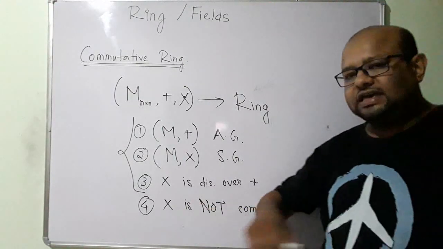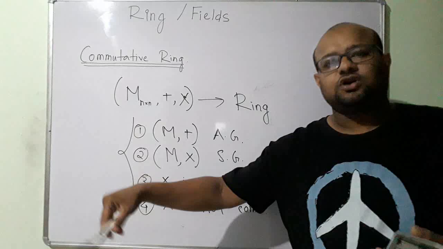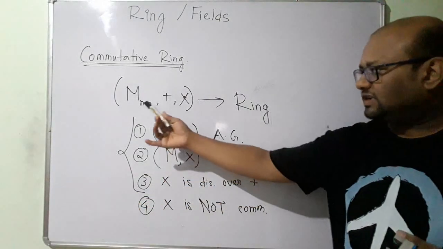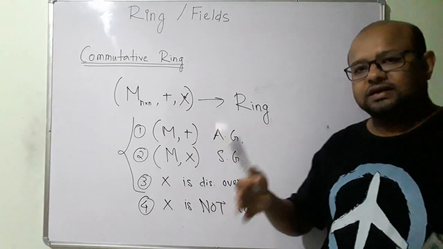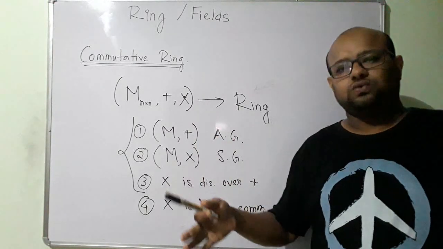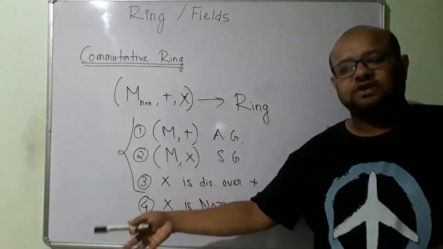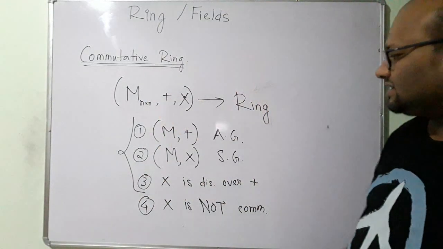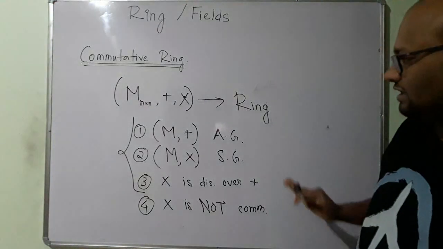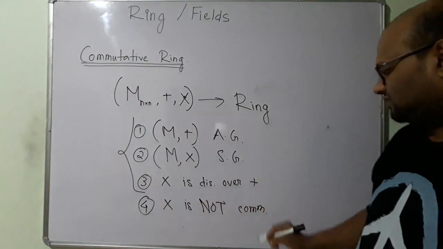So A times B is not equal to B times A in the set of n by n square matrices, for 2 by 2, 3 by 3, 4 by 4, or anything, where n is greater than or equal to 2. So this is not satisfied.